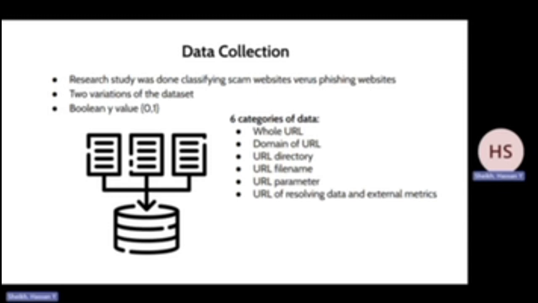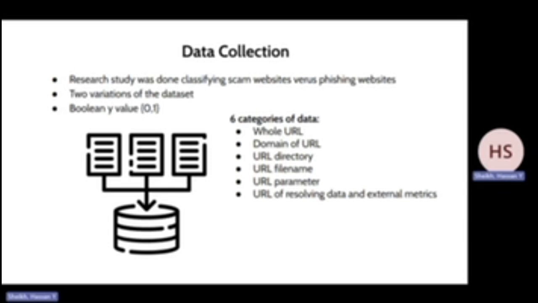The first category is the whole URL. This identifies the number of a specific attribute inside the whole URL of a website. For example, the number of period signs in any URL is a feature inside the dataset. The second category is the domain of the URL. This identifies the number of a specific attribute inside the domain of a URL. For example, google.com without any of the backslashes has 1 period in it.